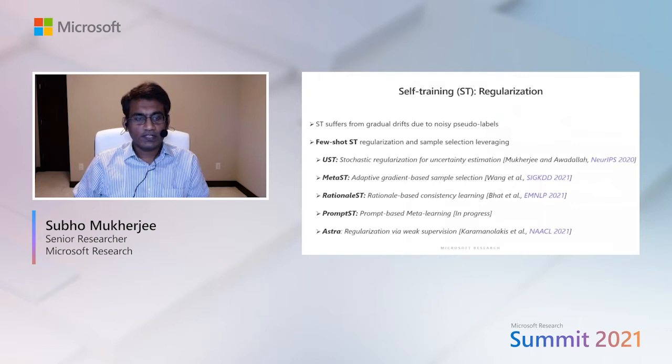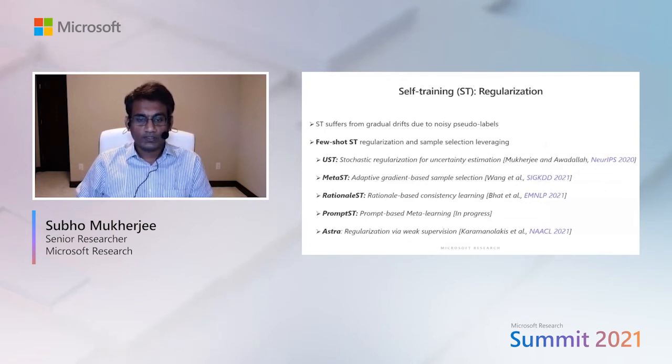We have been exploring several techniques like stochastic regularization to leverage uncertainty estimates of the underlying neural network, or leveraging the self-generated model explanations in the form of rationales to make it learn better, or even weak supervision in the form of domain-specific signals like regular expression and so on.